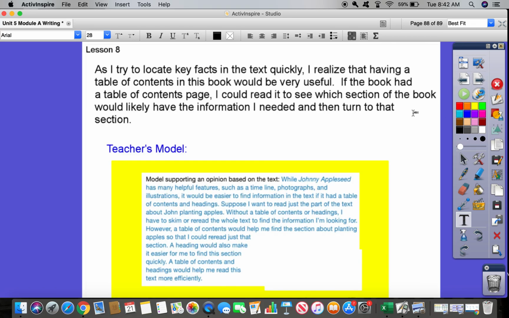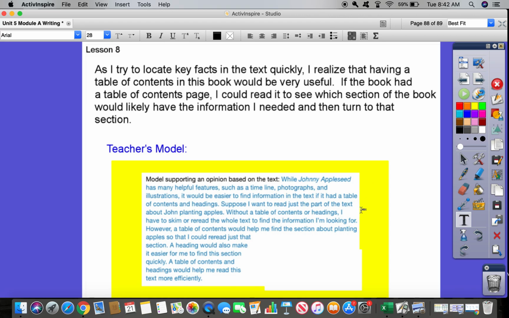As I try to locate key facts in the text quickly, I realize that having a table of contents in this book would be very useful. If the book had a table of contents page, I could read it to see which section of the book would likely have the information I needed and then turn to that section. So let's look at this model here. While Johnny Appleseed has many helpful features such as a timeline, photographs, and illustrations, it would be easier to find information in the text if it had a table of contents and headings.